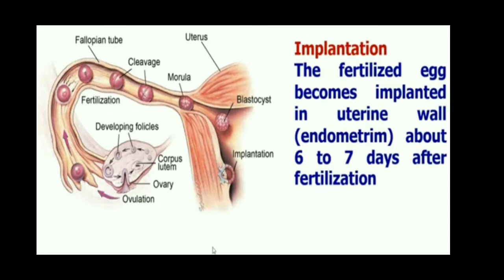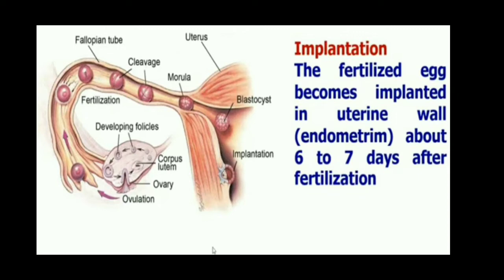Now the blastocyst, the blastula, reaches the uterus and gets implanted or fixed in the uterine wall. The uterine wall is called the endometrium. This blastula comes to the uterine wall and is fixed in it. It takes place 6 to 7 days after fertilization. So the process of attachment of this blastula to the uterine wall is called implantation.